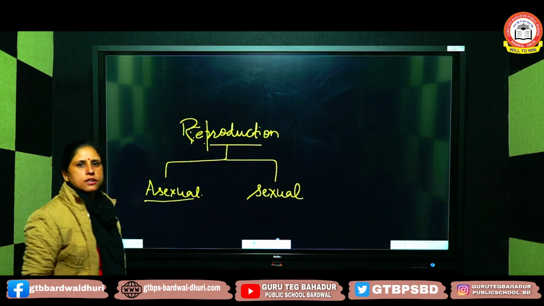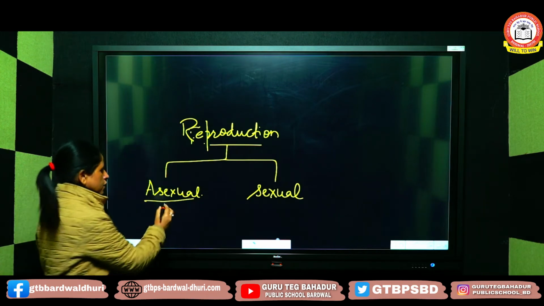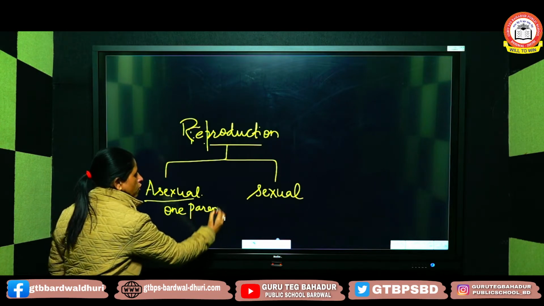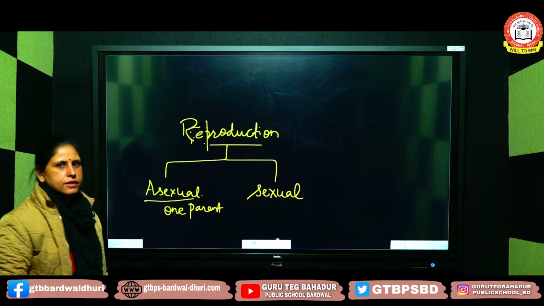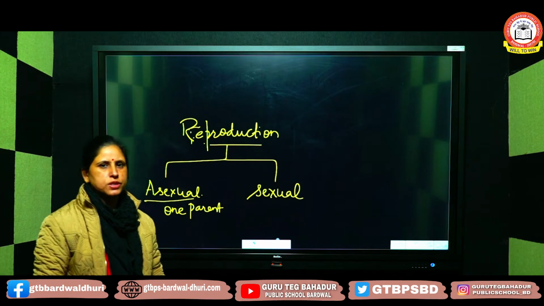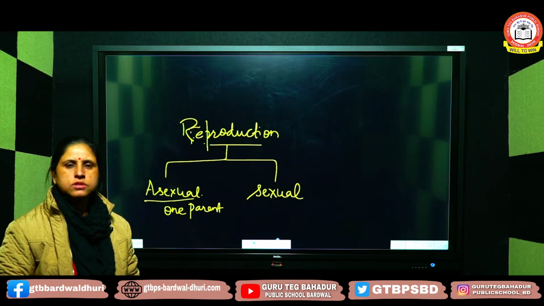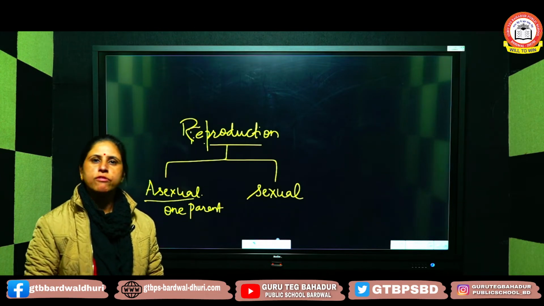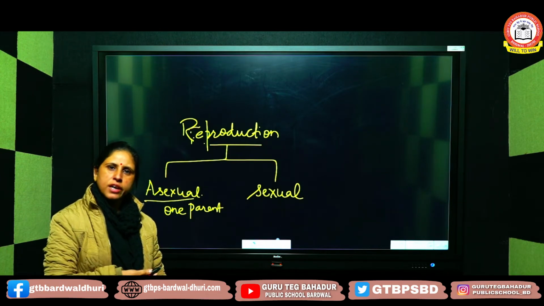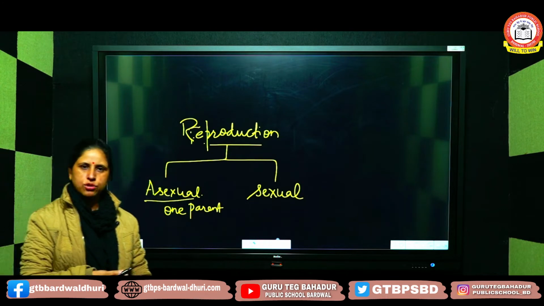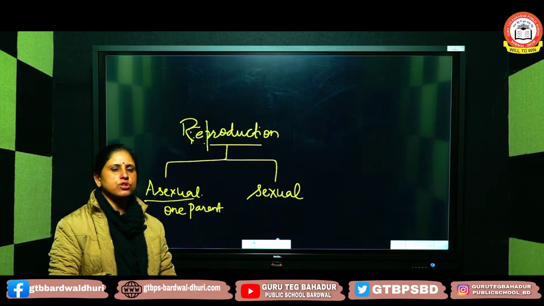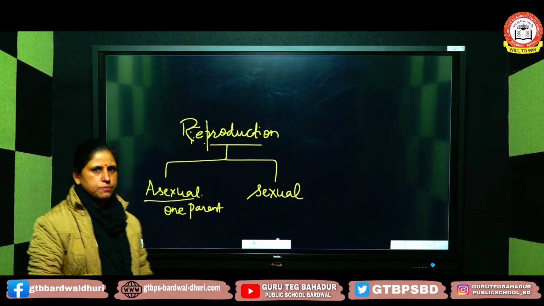Asexual reproduction is the type of reproduction in which only one parent is involved. Only one parent produces the new offspring, new organisms, without the involvement of sex cells, or we can say without the involvement of gametes. In organisms which undergo asexual reproduction, there is no differentiation of sexes. There is no male and female. Only one individual forms the new organism.